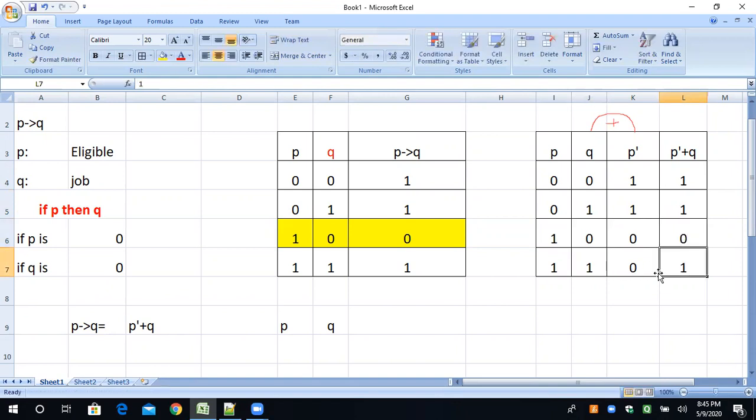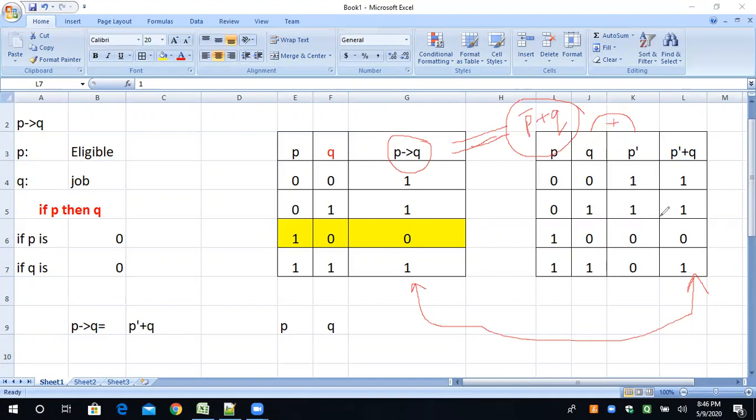Now you can see the truth values coming for P bar plus Q are 1, 1, 0, 1. The same truth values are coming for P conditional Q. So it is proved that P conditional Q is equivalent to P bar plus Q. Understand? So P conditional Q or P bar plus Q is the same thing, according to the truth table we have seen. Now we will do some questions related to P conditional Q.